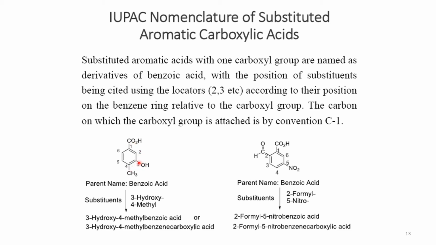So in this case 3 and 4 are the substituent locations. Otherwise 3 and 5 wouldn't be appropriate, because the total sum of the substituent numbers should be the least one. So 3, 4 are the appropriate numbers.